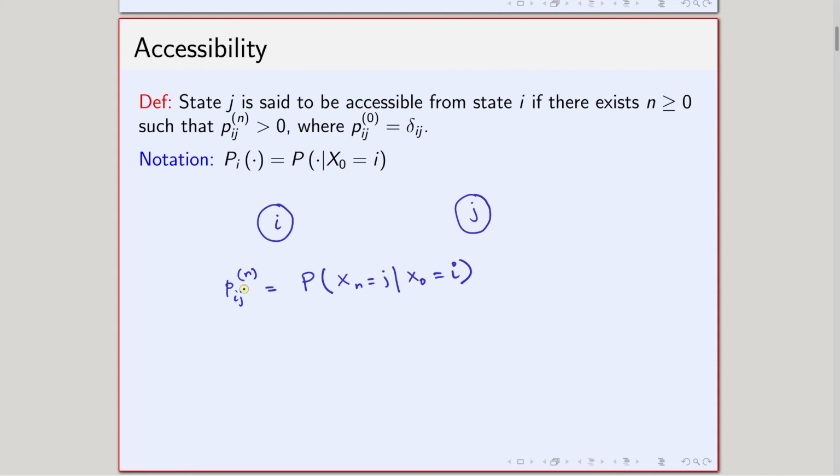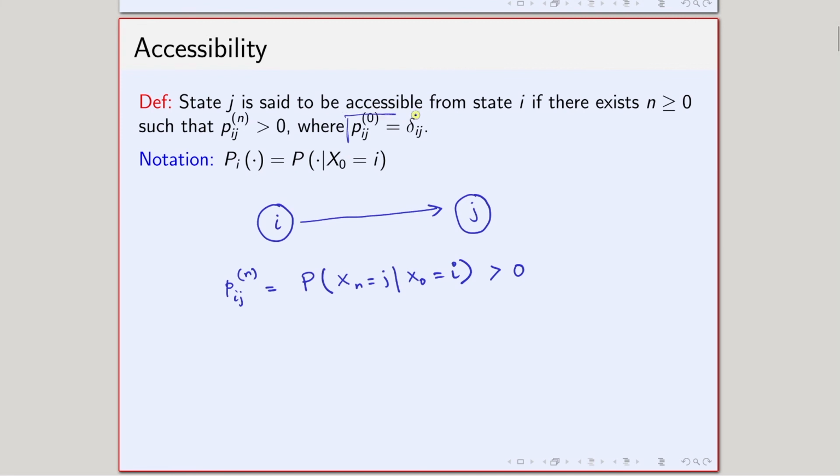That is basically the P_ij^(n), and the definition says that that quantity is strictly greater than 0. If this quantity is strictly greater than 0, then we say that I can go from i to j. Okay? And so, j is accessible from i under this scenario.